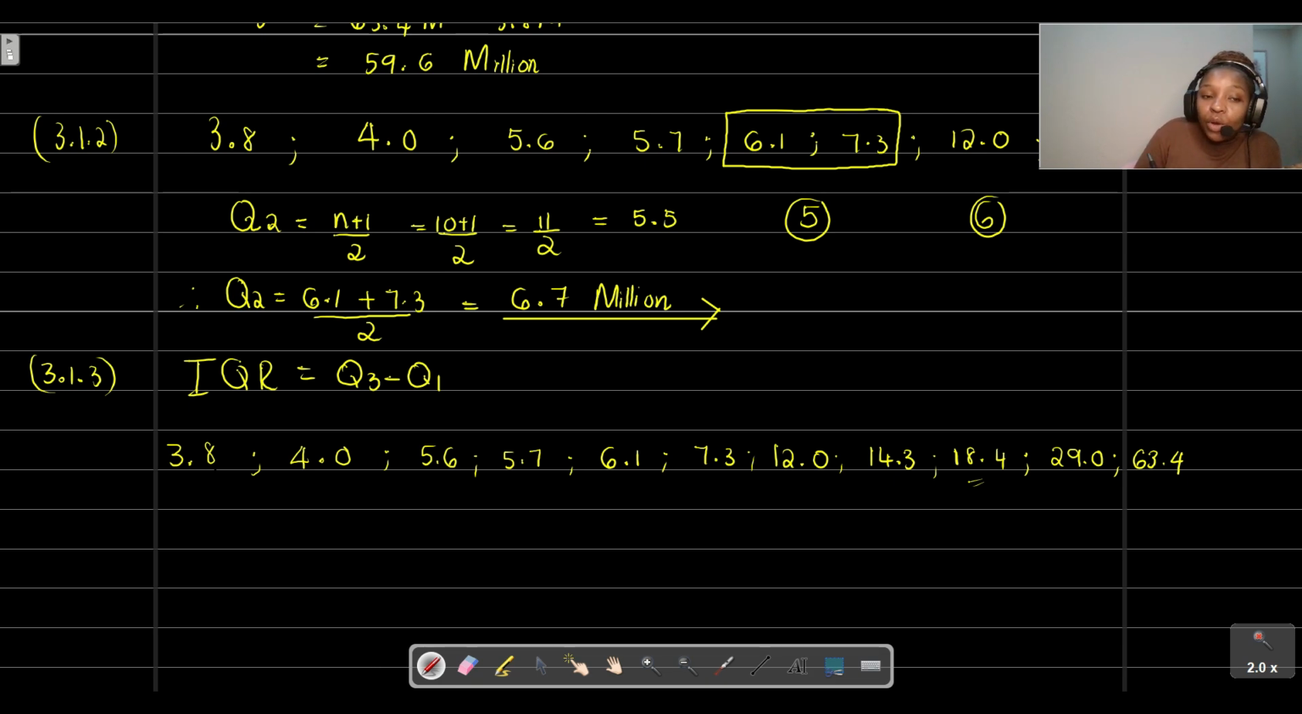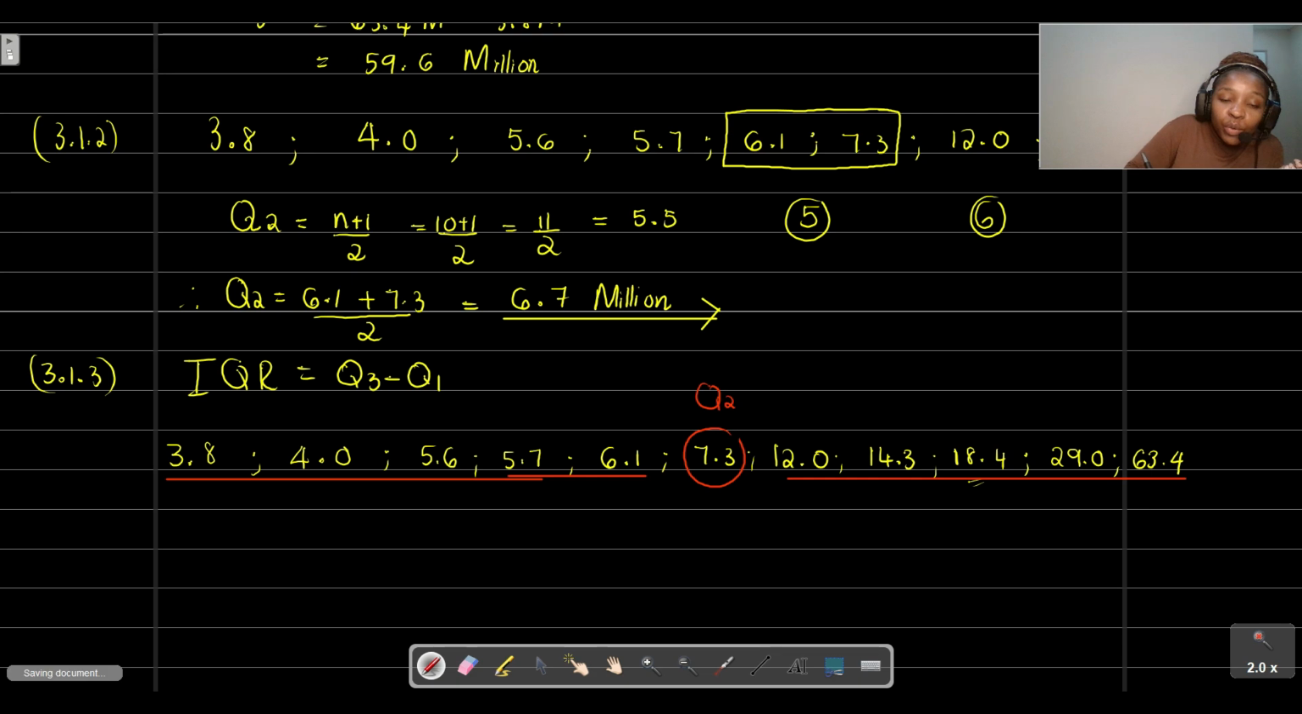Here we are given 11 data values or data points, so we already know that this is an odd set of values. If it's an odd set of values, our median is just going to be a single value. We can see on the left hand side we've got 5 values, on the right hand side we've got 5 values. Therefore our median, our Q2, is just 7.3. Now that we found our Q2, it will be easy for us to find Q3, and it will be easy for us to find Q1.